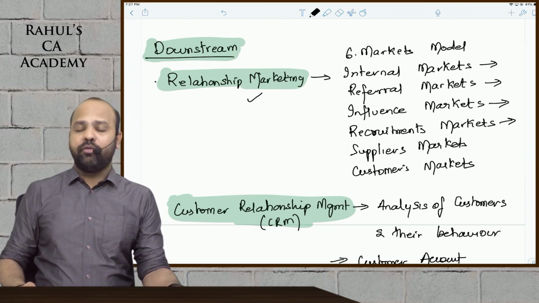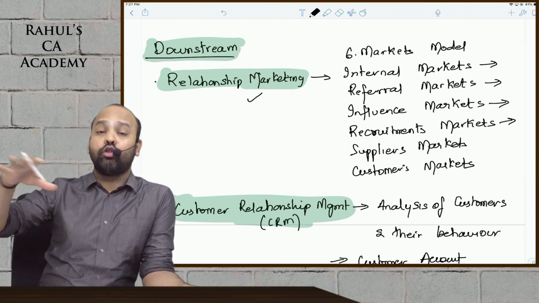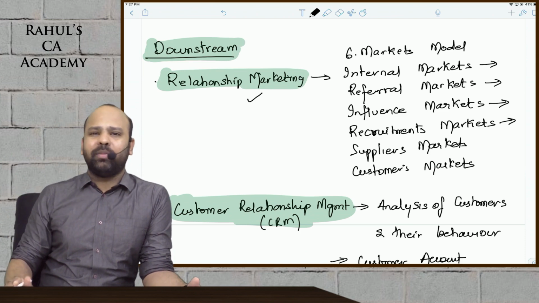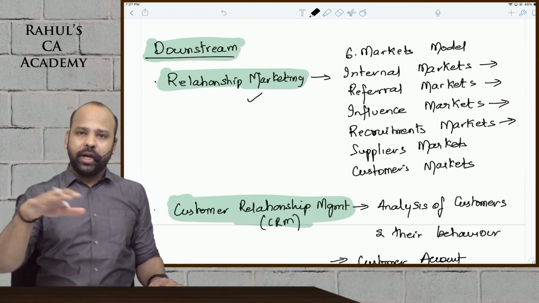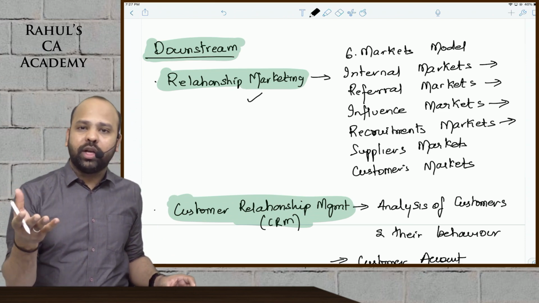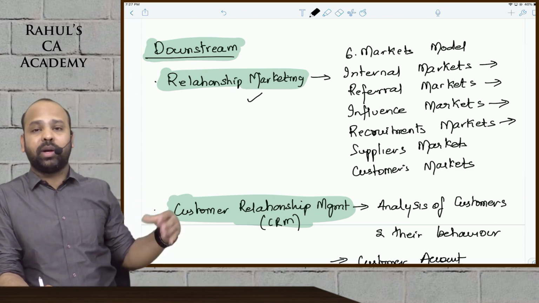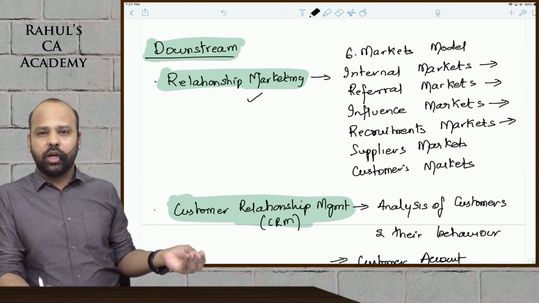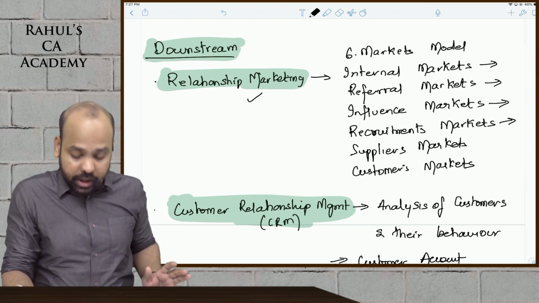Influence market kya hai? Influence market, beta, is basically someone, guys, who has a grip or who has a lot of followers. You know, beta, social marketing is all about that. If your product is being promoted by, say, Prabhas, you tell Prabhas, "Arey yaar, you are a very close friend of mine. Why don't you just tell the people that this product is doing good?" That's an influence market, guys.